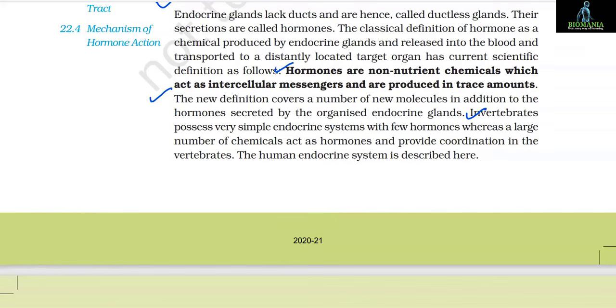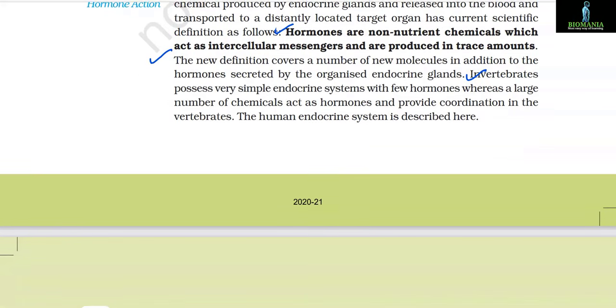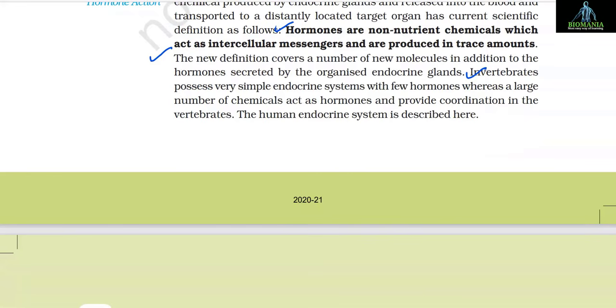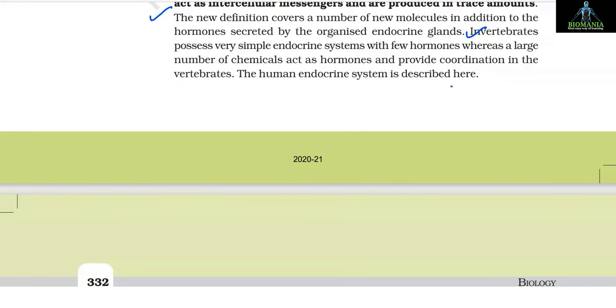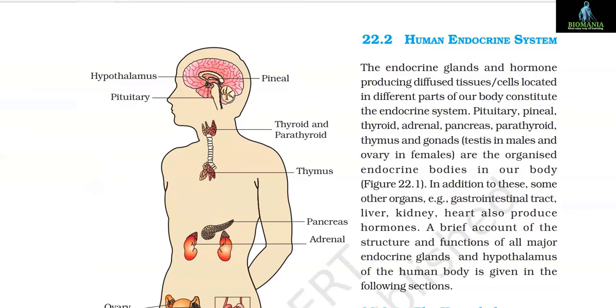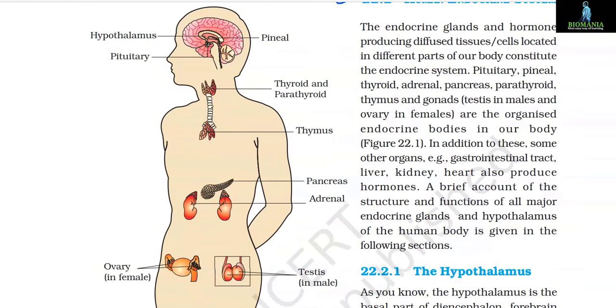Invertebrates possess a very simple endocrine system with few hormones, whereas a large number of chemicals act as hormones and provide coordination in the vertebrates. The human endocrine system is described here. 22.2 Human endocrine system. The endocrine glands and hormone producing diffused tissues or cells located in different parts of our body constitute the endocrine system.